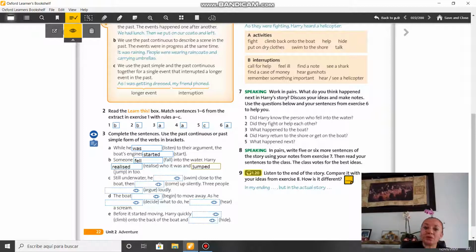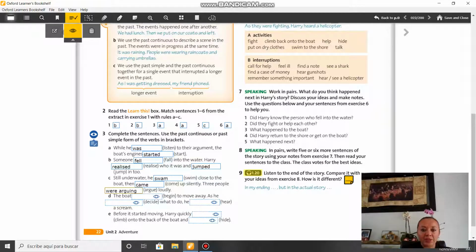Remember that you have to answer the exercise first and then you can check your answers with my answers, right? Still underwater, he swam close to the boat, then came up silently, and 3 people were arguing loudly. Si se fijan, estos dos son como una secuencia de eventos, right?